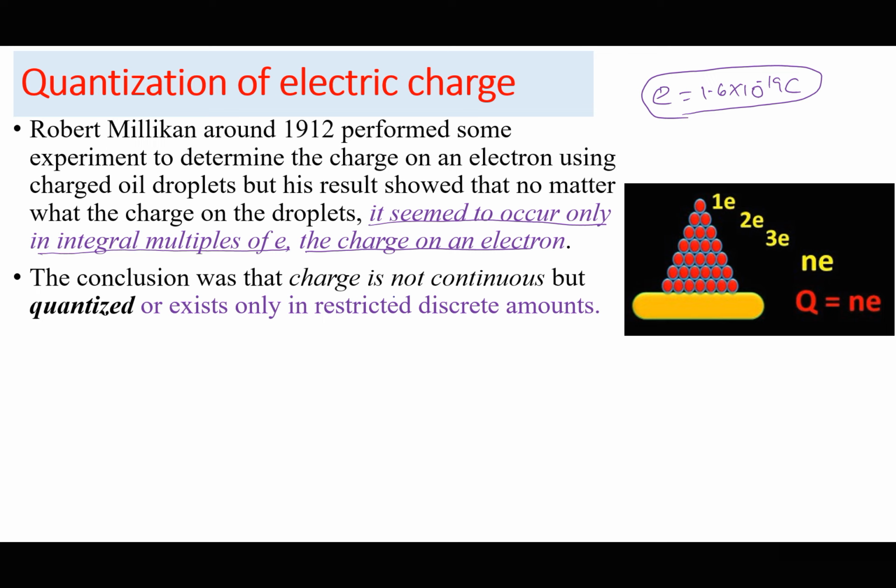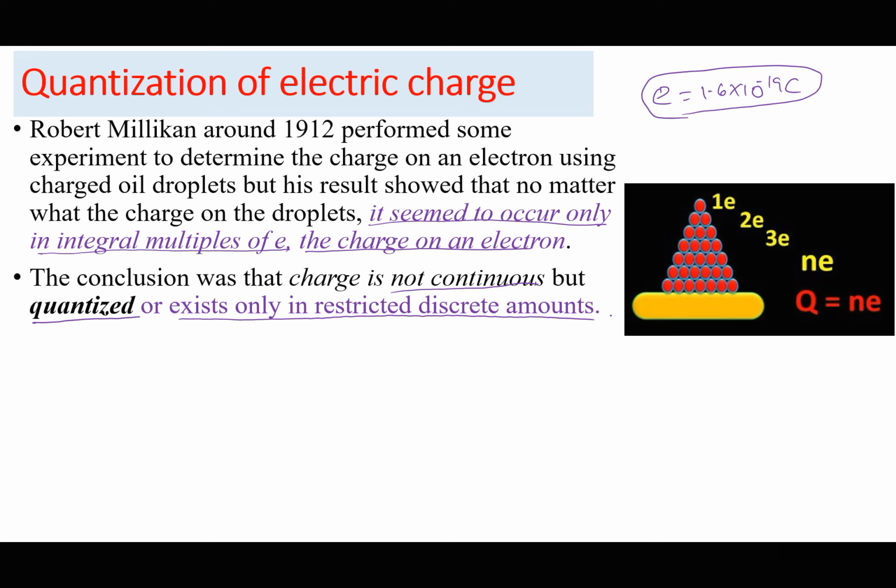was that charge is not continuous. It is not continuous as we expected, but instead it is said to be quantized. In other words, it only exists in restricted discrete amounts. Charge was not taking on random values. It was not taking on any value. It was not taking on continuous values, but it was taking on values which were multiples of a certain number which was already established to be 1.6 times 10 to the power of negative 19 coulombs.